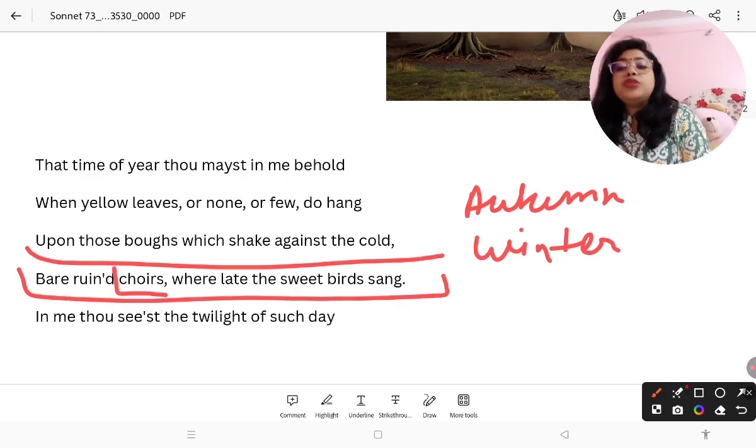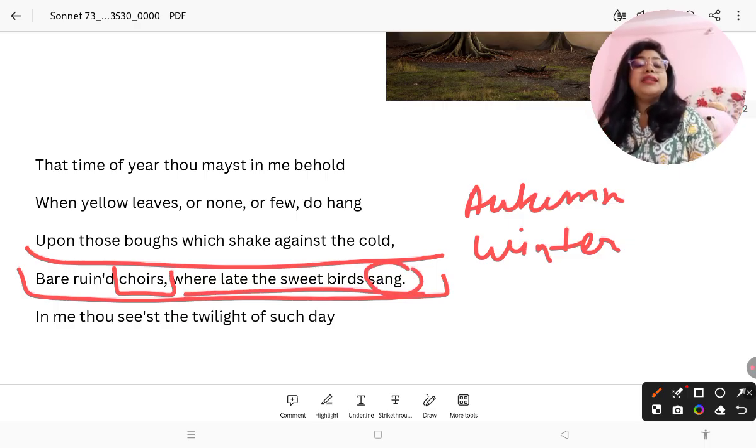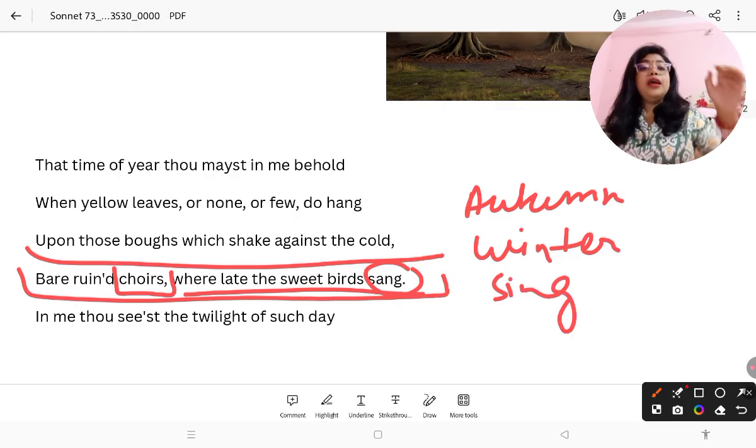Choir has two different meanings. The first is a place where the young singers, the little ones, used to sing. The other is the group of singers, a group of singers is called a choir, right? So when I was young, I was full of energy, very energetic. That time, in my branches the late sweet birds sang. The word sang is the past tense of sing, meaning the choirs used to sing in my branches.